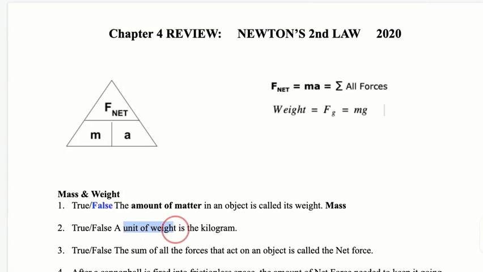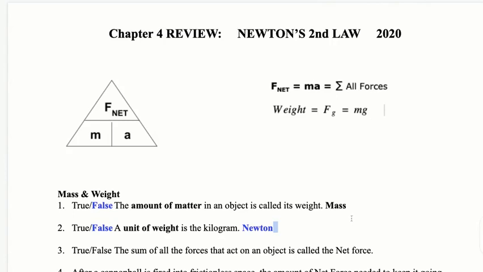The unit of weight is actually Newton. Remember, weight is a force of gravity, the force of the earth pulling on you, and every force is a Newton.